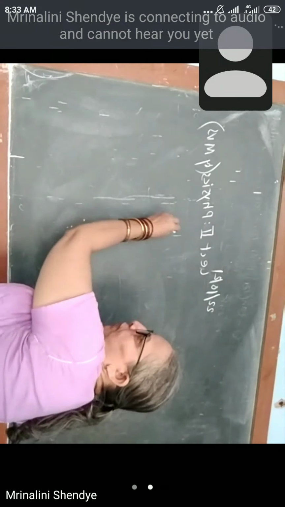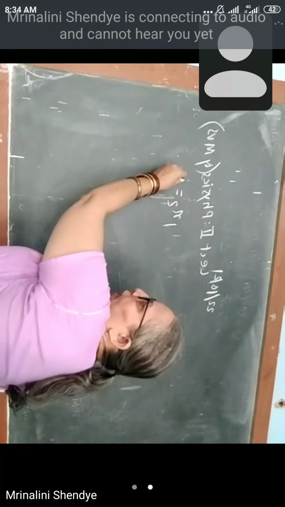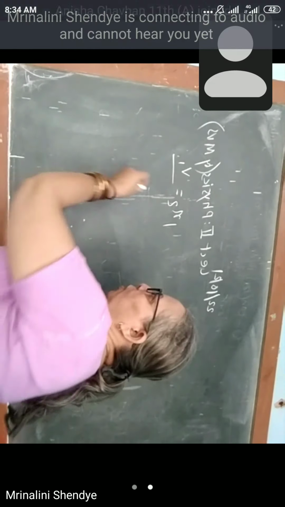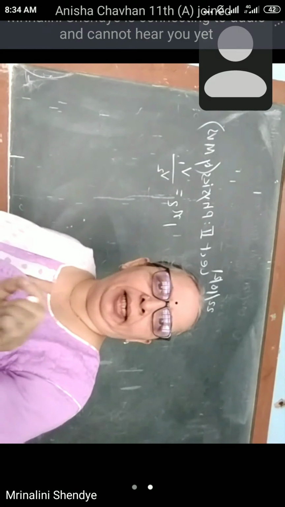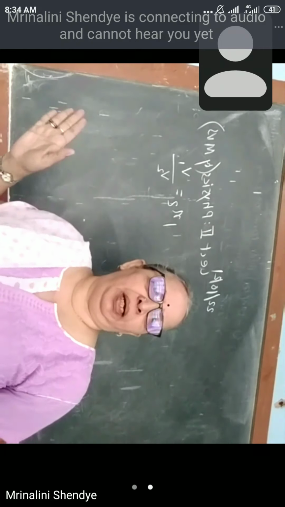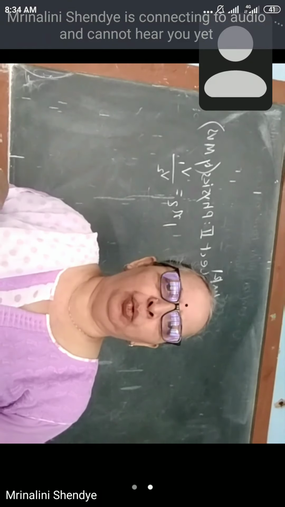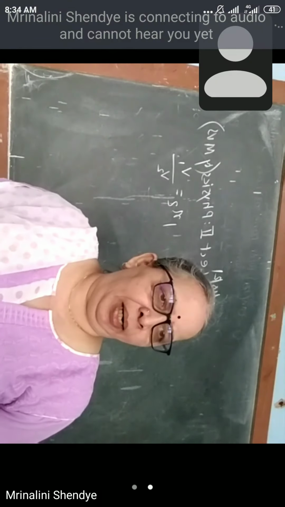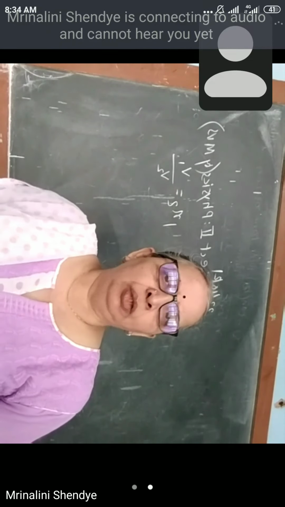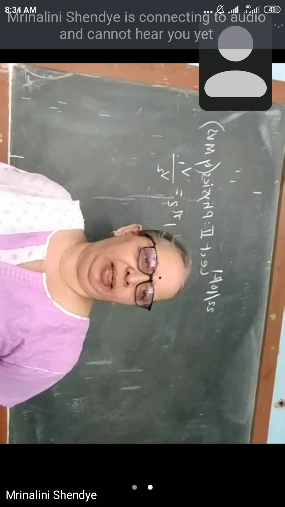So the relative refractive index of the second medium with respect to the first medium is always the ratio of the velocity of light in the first medium to the velocity of the same light in the second medium. This expression can be expressed in different forms: in terms of wavelength, lambda 1 by lambda 2, real depth by apparent depth, sin I upon sin R, etc. These are different forms in which you can express relative refractive index.